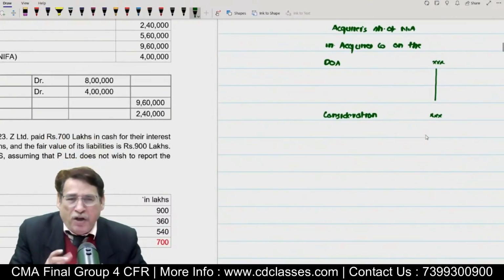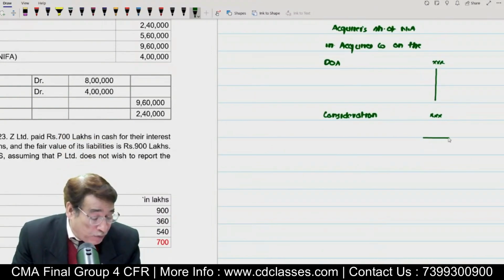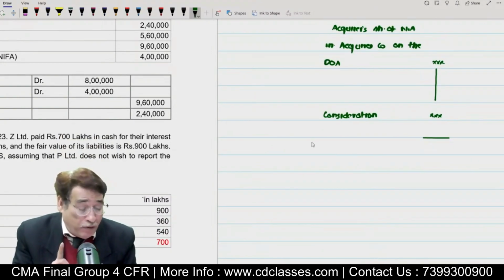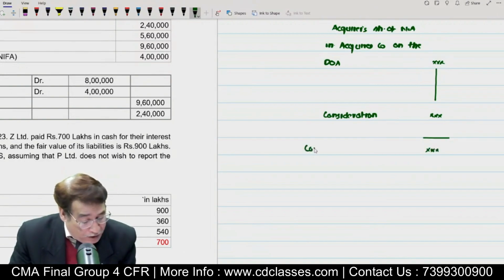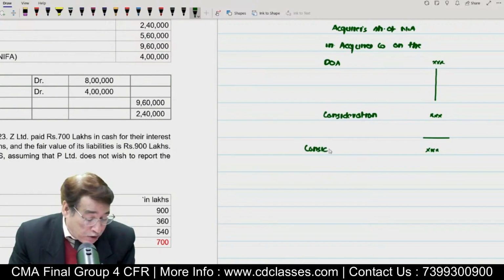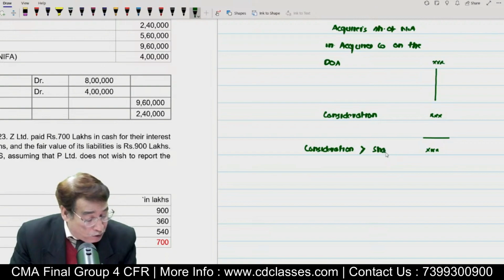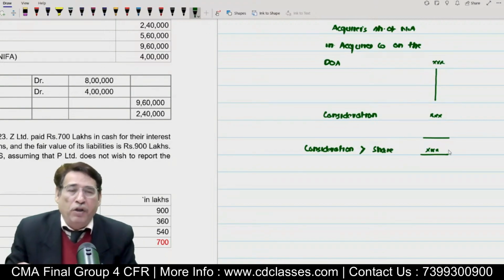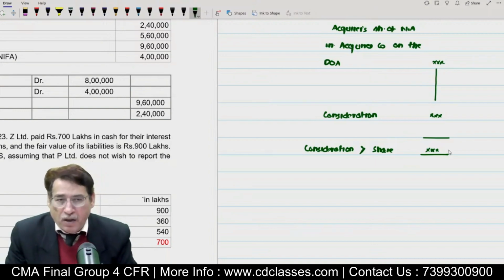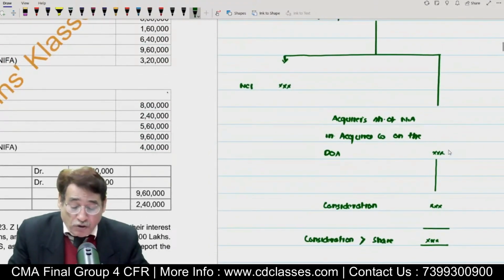If the consideration amount is higher, remember one thing, then the difference will be equal to goodwill. If consideration is more than the share of net assets, then it will be goodwill. In the reverse situation, there could be gain on bargain purchase. Is it clear to you or not? Very easy to compute it.